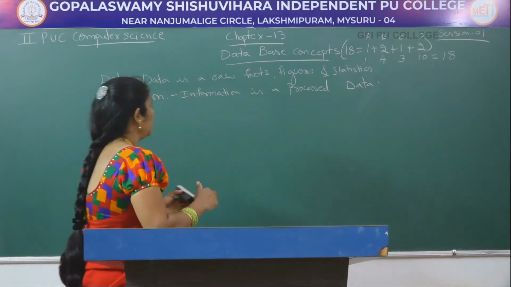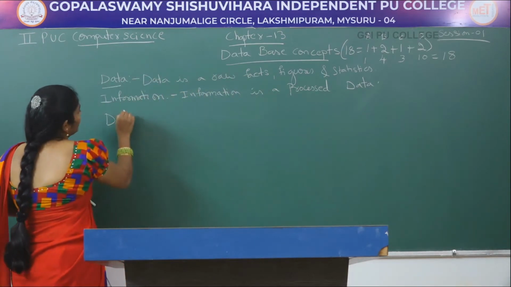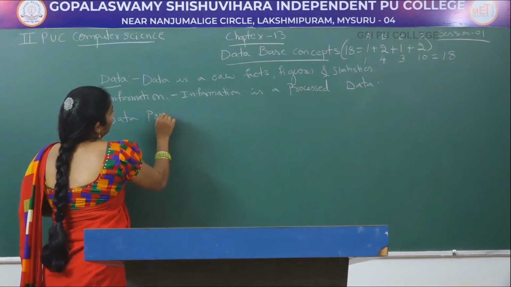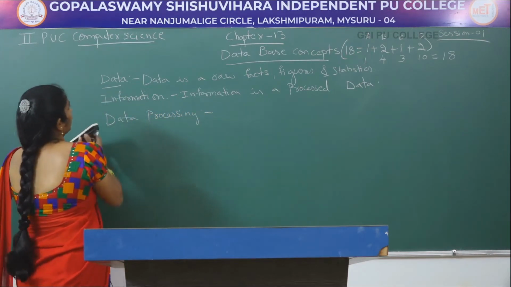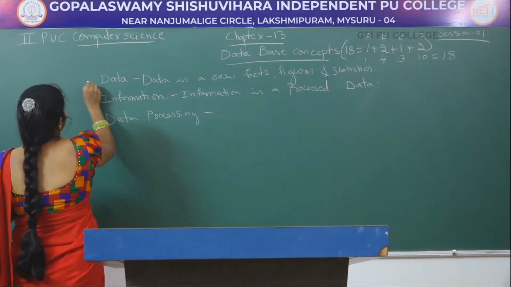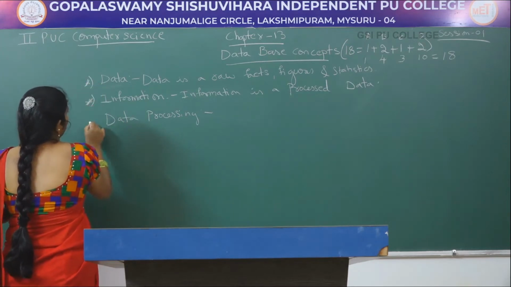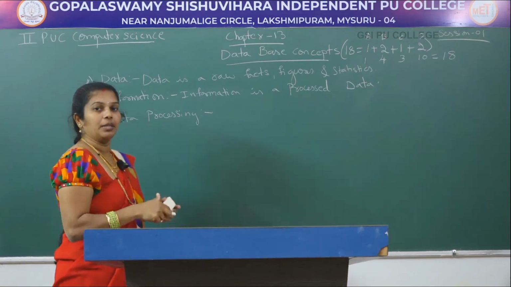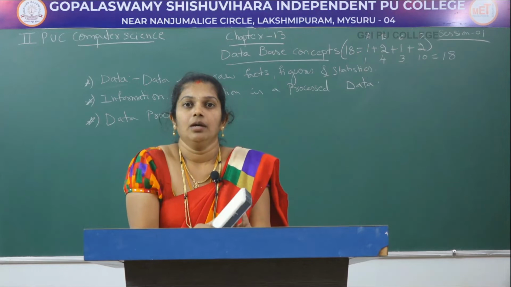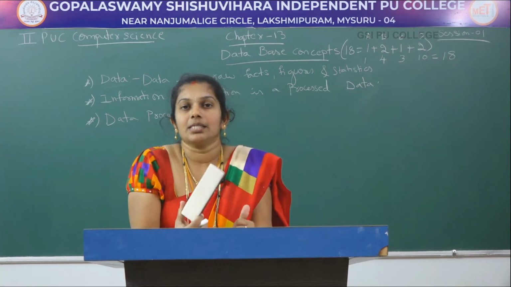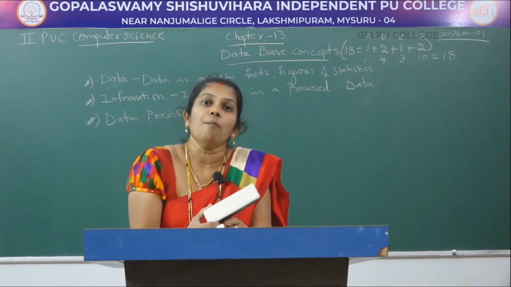Then what do you mean by data processing? Already you have come to know what data and information are. Data processing is a sequence or set of operations.